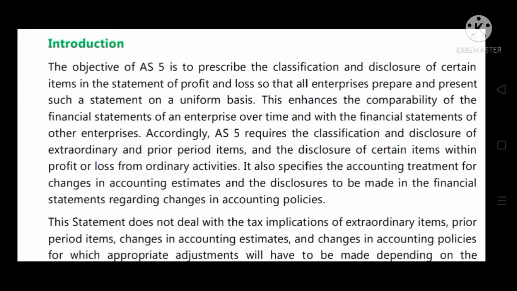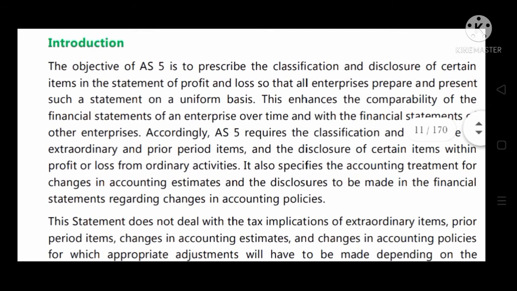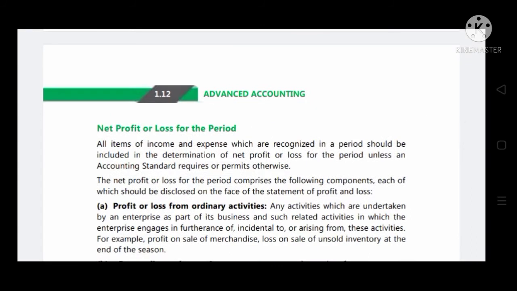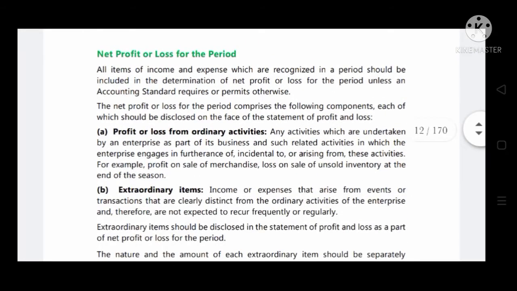It also specifies the accounting treatment for changes in accounting estimates and the disclosures to be made in the financial statements regarding changes in accounting policies. Now let's see net profit or loss for the period.